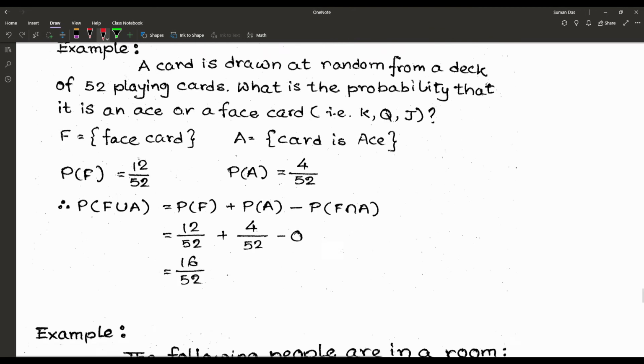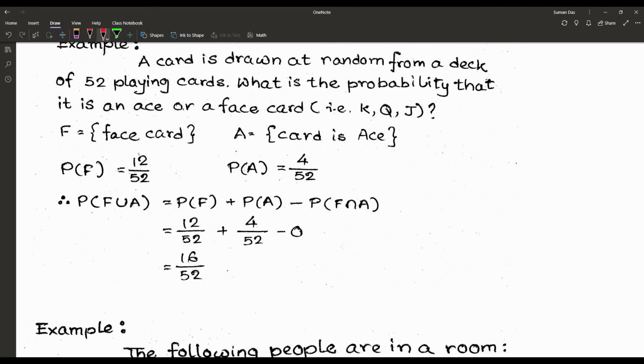once again according to the cards. A card is drawn at random from a deck of 52 playing cards. What is the probability that it is an ace or a face card? Ace means A, and face cards are K, Q, J. Suppose we define F as the event face card, and A as the event that the card is an ace.